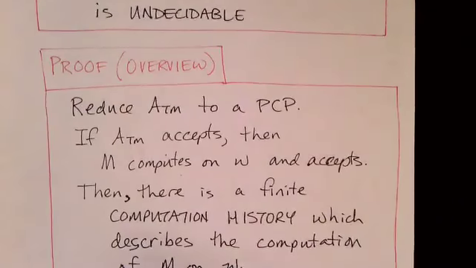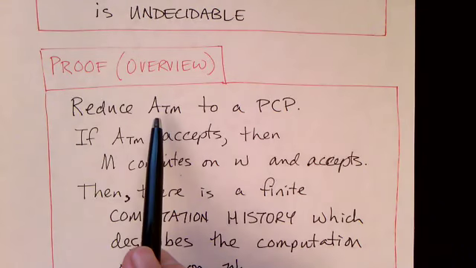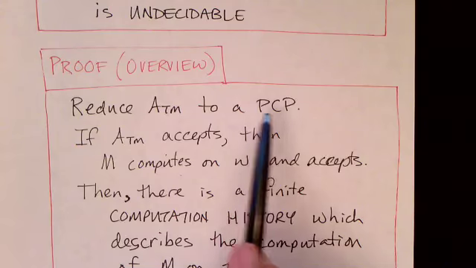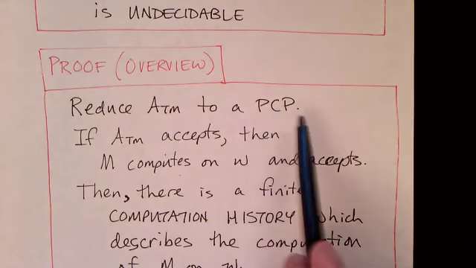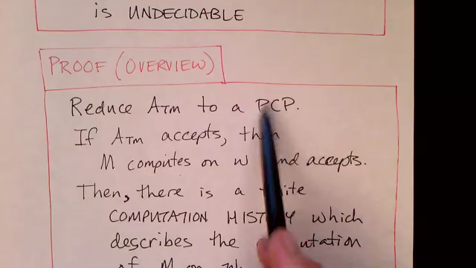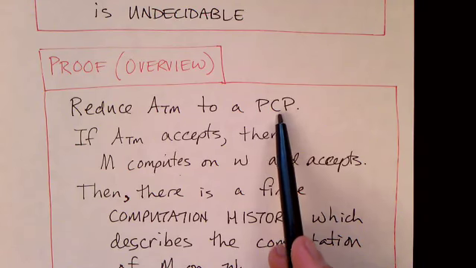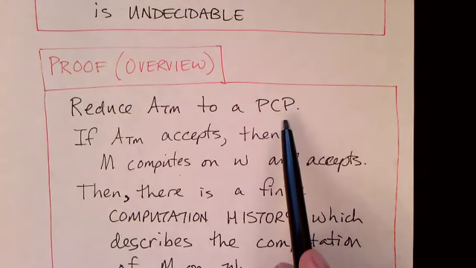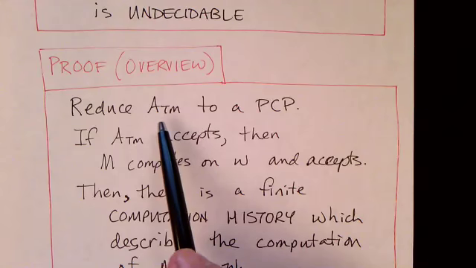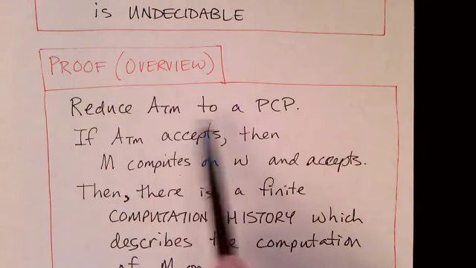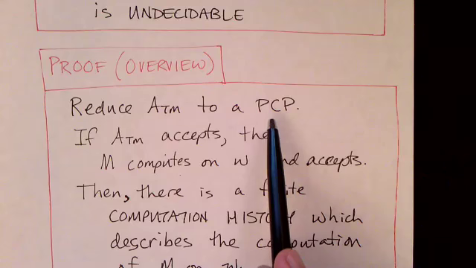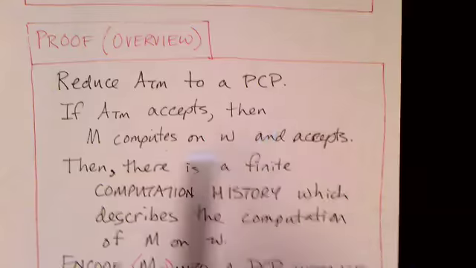This is an example where we're doing a reduction from the acceptance problem for Turing machines to a post-correspondence problem. This is a little bit different now because the problem that we're looking at is no longer something about Turing machines, and it comes from a completely different domain. So we'll see how we can use Turing machines and the acceptance problem for Turing machines and the undecidability of that to get to a proof of the undecidability of a problem that looks on the surface quite different than a Turing machine.